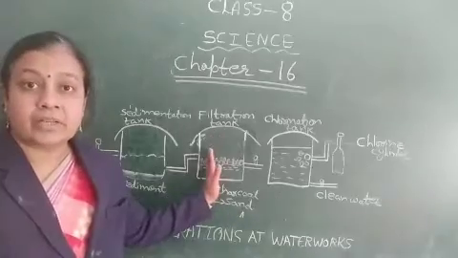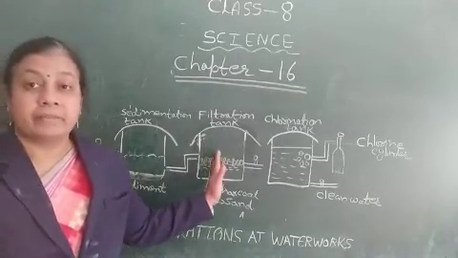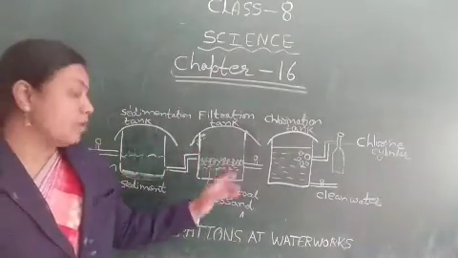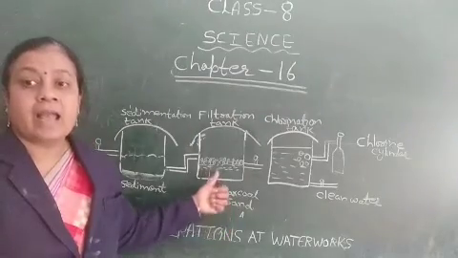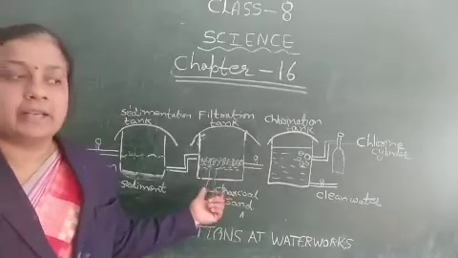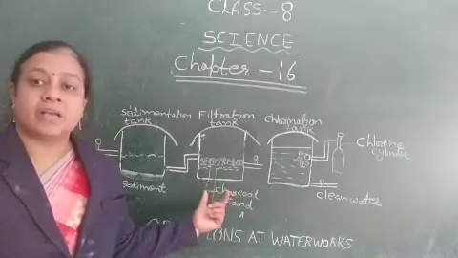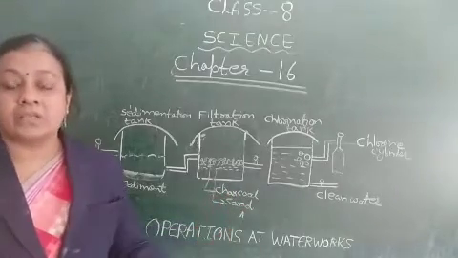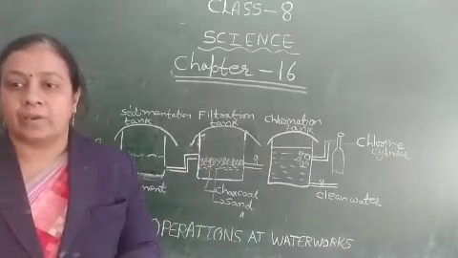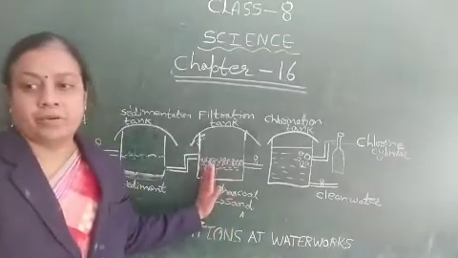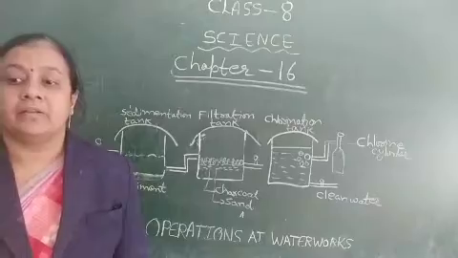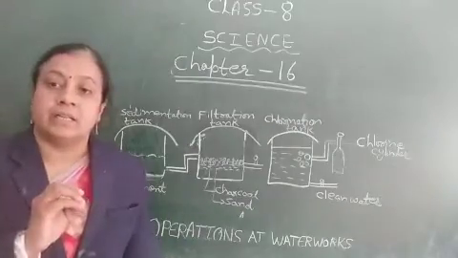Second step, filtration. The water from the sedimentation tank is filtered through layers of charcoal, sand and gravel. Filtration is also done through activated charcoal, a special type of charcoal made by heating ordinary charcoal in a vacuum. This charcoal holds the impurities. And the last step is chlorination. The filtered water is treated with chlorine gas, which kills the germs.